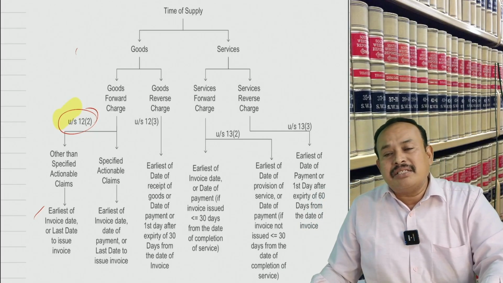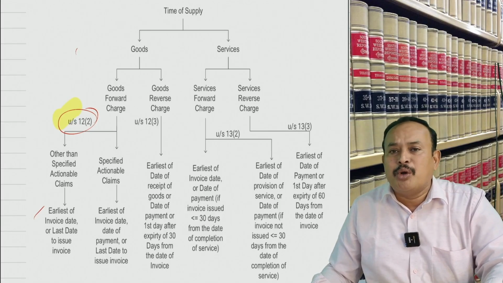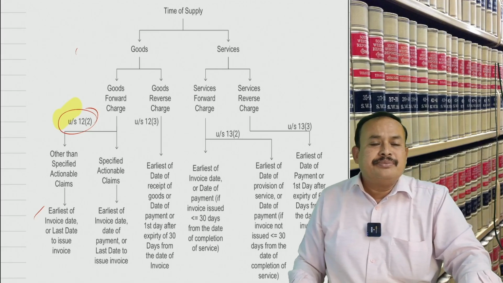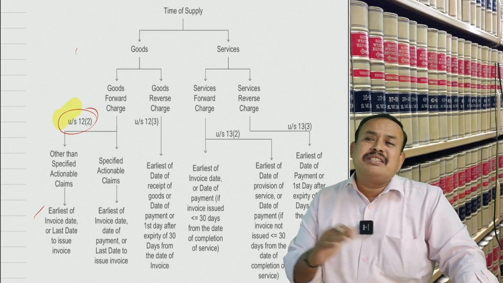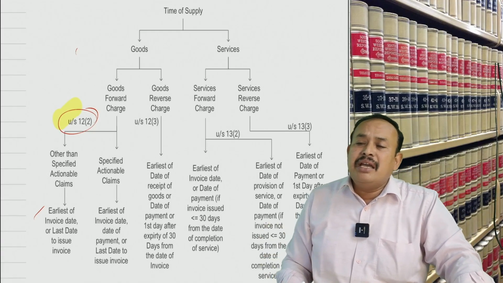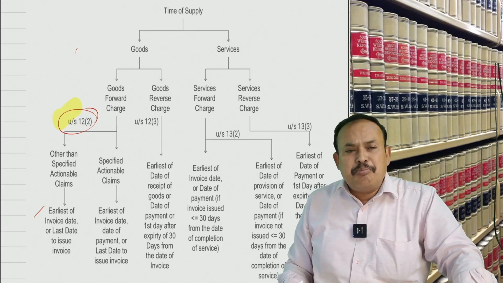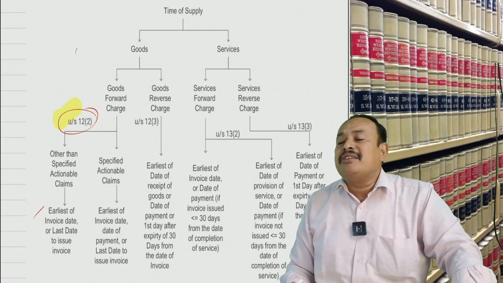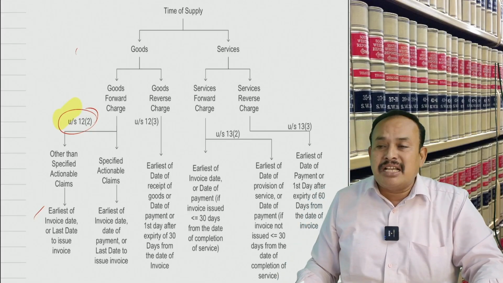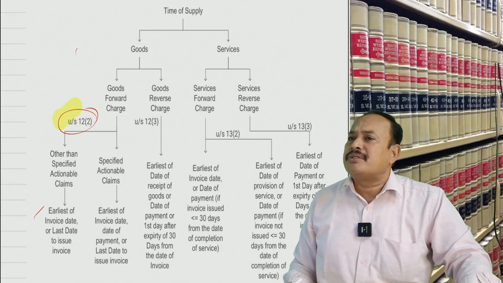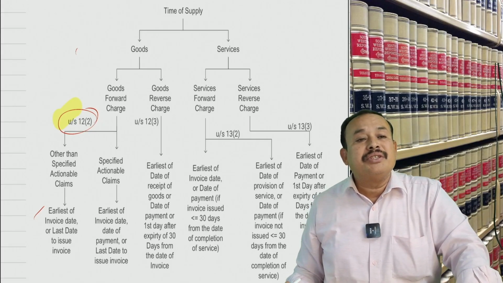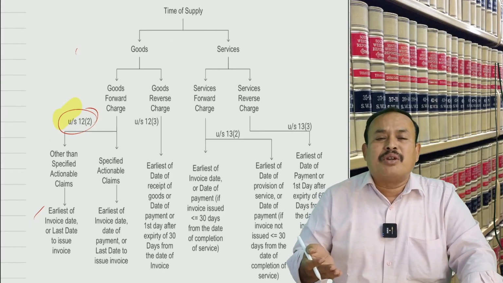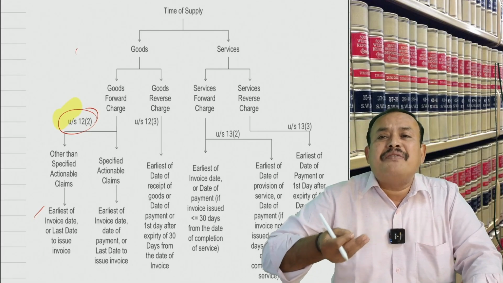In this process, date of invoice we easily come to know. The date mentioned in the invoice is the date of invoice. Then what is the last date to issue invoice? Here we have supply involving movement of the goods. Yes, sir. Section 31, subsection 1, clause A says, hey Mr. Supplier of the goods, issue the invoice on or before, or at least at the time of dispatch of the goods.